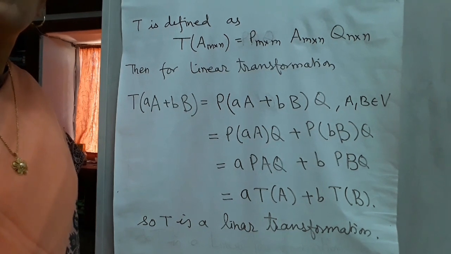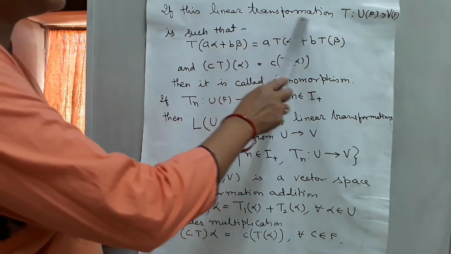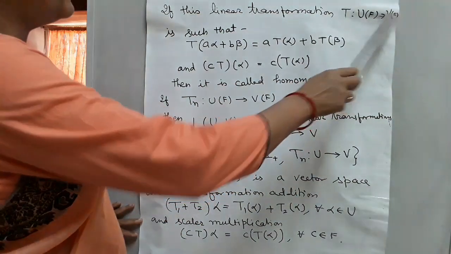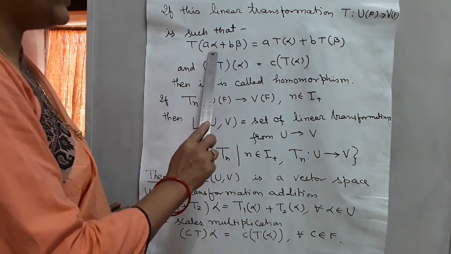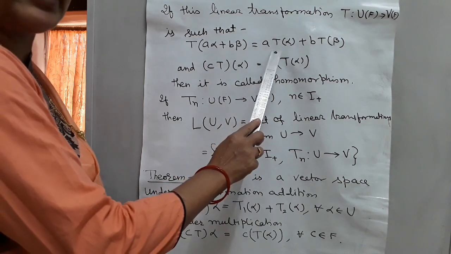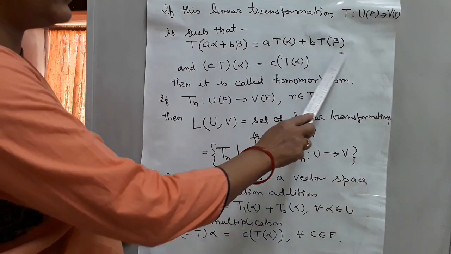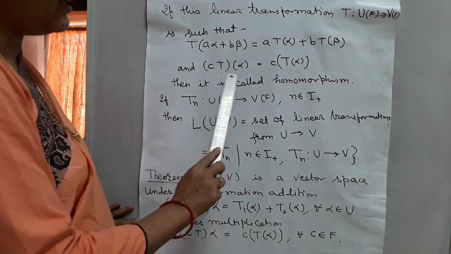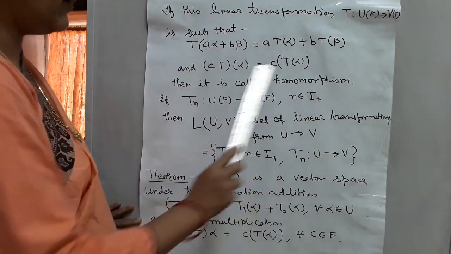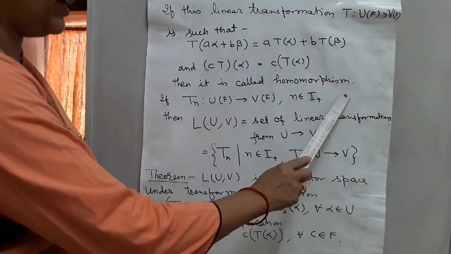Linear transformation. If this linear transformation T from U(F) to V(F) is such that T(a alpha plus b beta) is equal to a T(alpha) plus b T(beta) and T(c alpha) is equal to c T(alpha), then it is called a homomorphism.